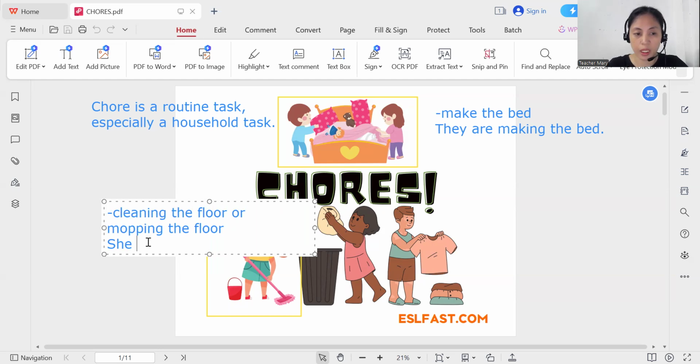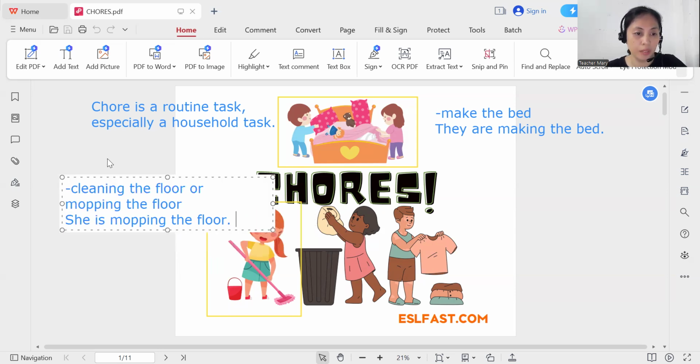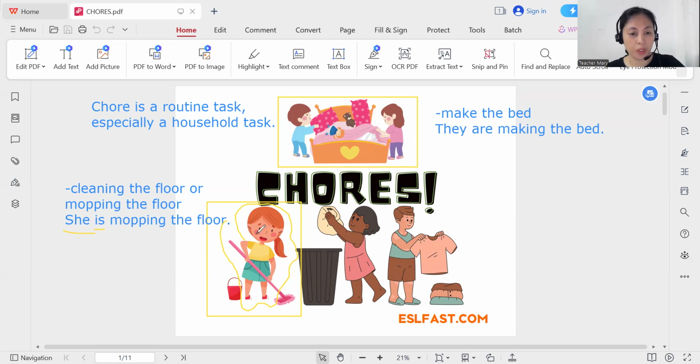So if we're going to use it in a sentence, we can say she is mopping the floor. We use she because she is a girl. Then we use the verb is because she is only one. She is mopping the floor.